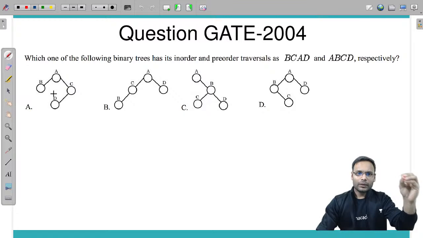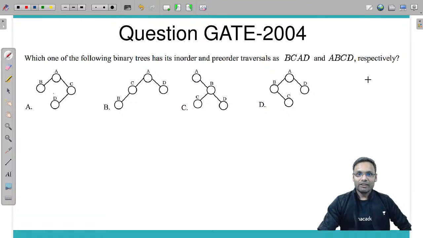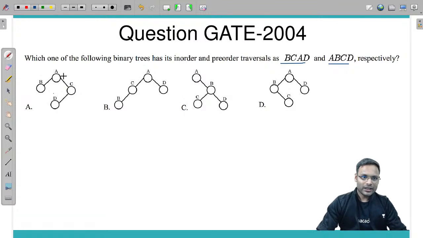Let's calculate in-order and pre-order for all those 4 trees, and we will check which one matches best. So let's calculate pre-order for this one. Pre-order for this one is first of all A, then B, then C, then D. Okay, so pre-order matching. In-order is first of all B, then A, then D, and then C. BADC not matching. No, option A wrong.